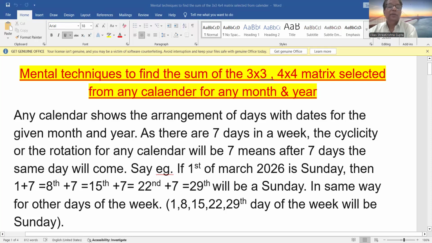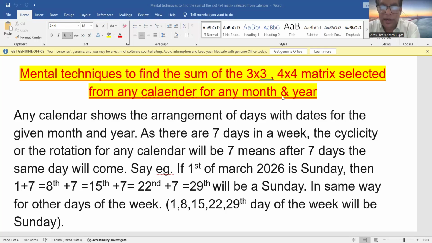So for that, I request all of you to come to my screen. I'm sharing the screen with you. Then I will tell you some mysterious properties of the calendar. Now, what is a calendar? A calendar is any arrangement of days with dates for a given month and year.